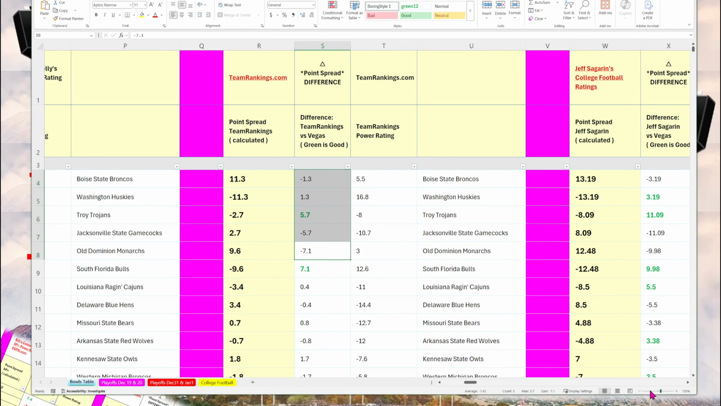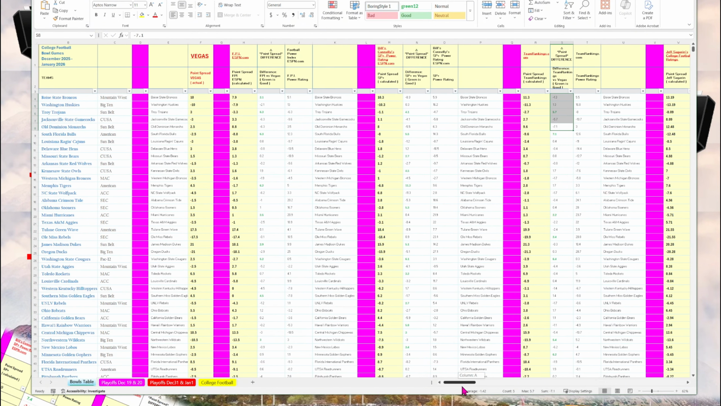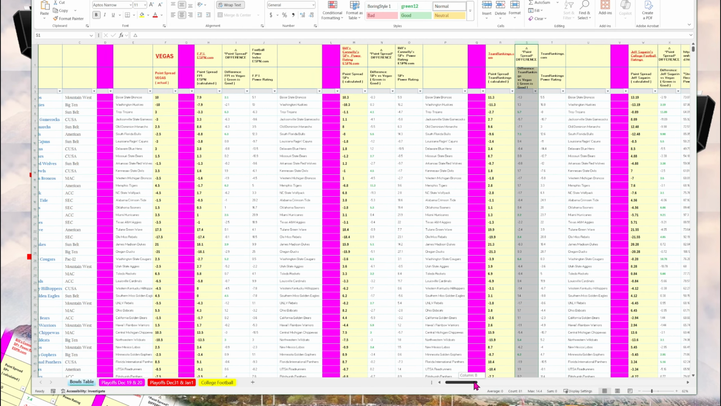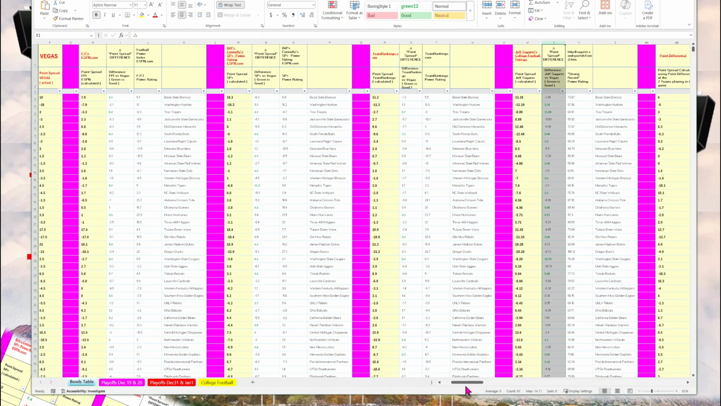So that's basically the first section of the spreadsheet. You have the Vegas point spread, and then from 4 different sources, I'm highlighting where the calculated point spreads show that there is an advantage based on power ratings from 4 different sources.